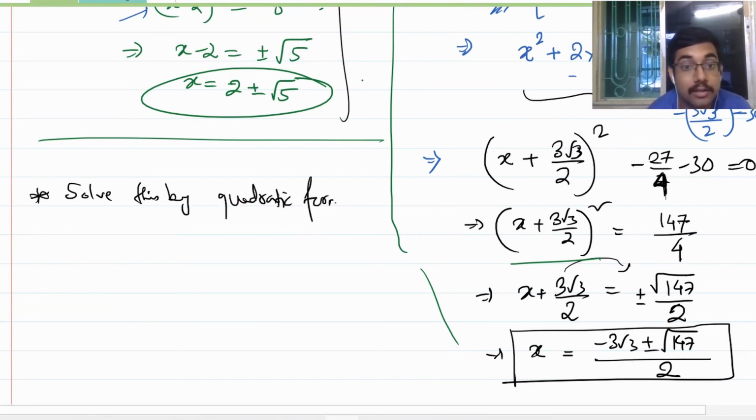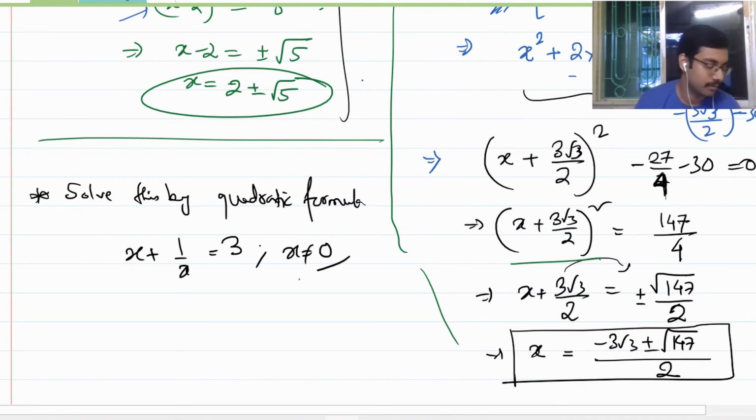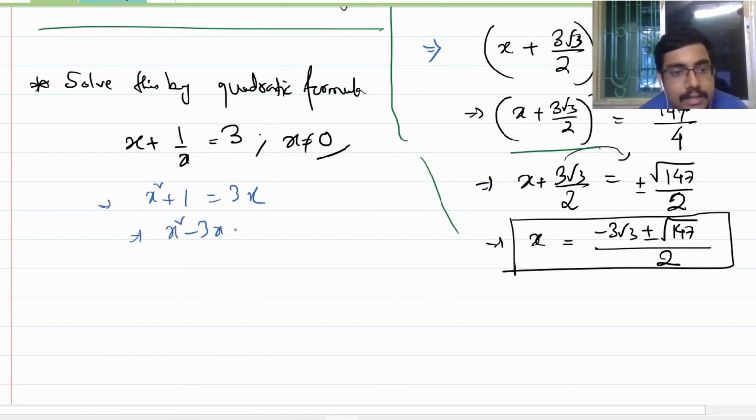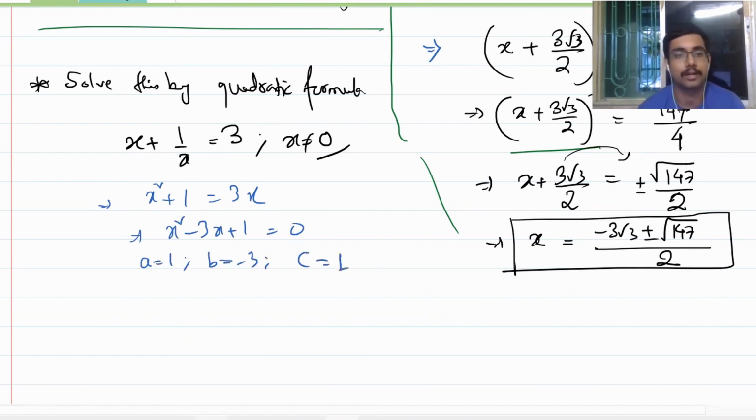So solve this by quadratic formula. x plus 1 by x is equal to 3, x not equal to 0. So let me solve this. This is very easy. You just need to plug into the formula. So this becomes x square plus 1 is equal to 3x. This becomes x square minus 3x plus 1 is equal to 0. Here a is equal to 1, b is equal to minus 3, c is equal to 1.